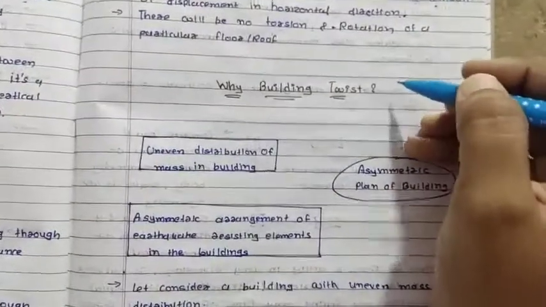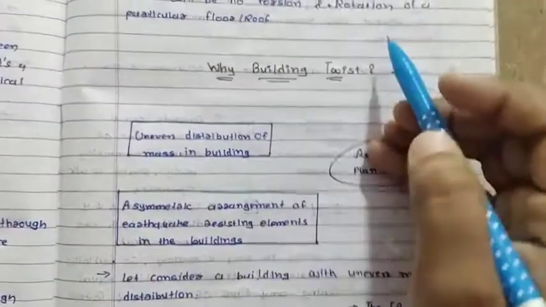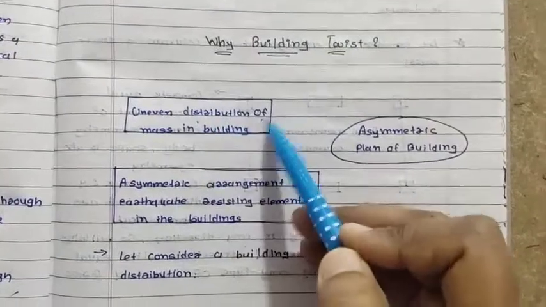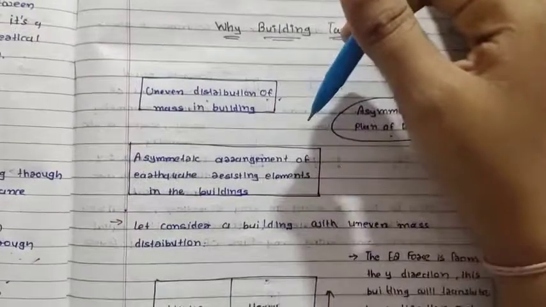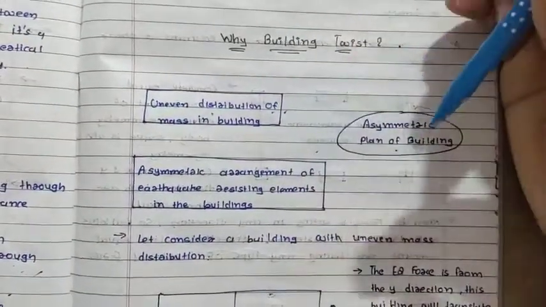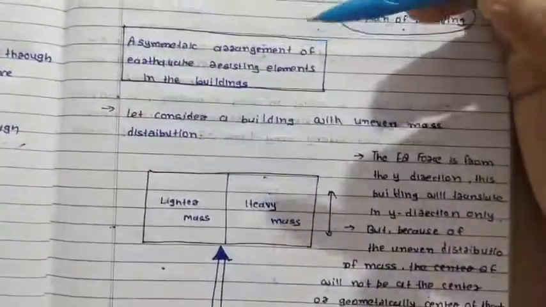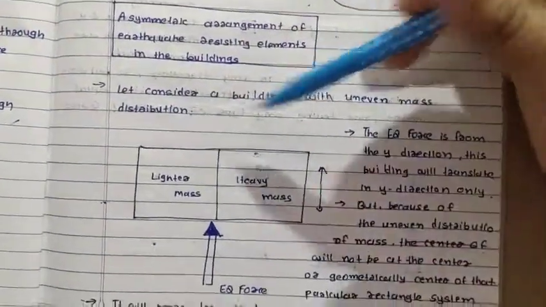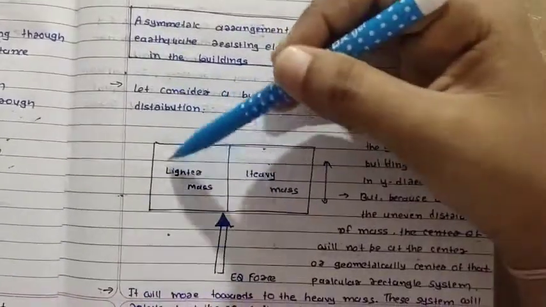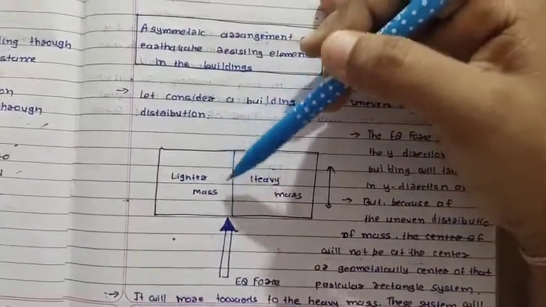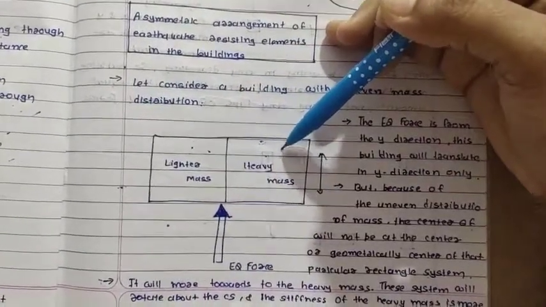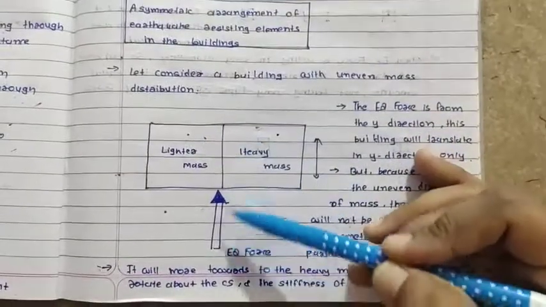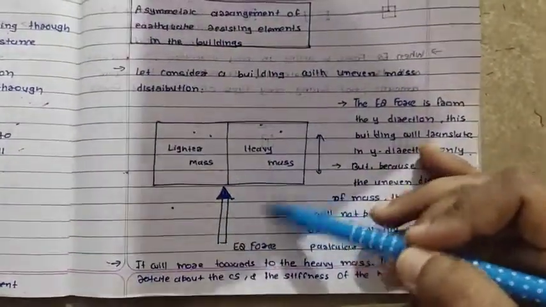Now next is why a building twists. A building twists because of uneven distribution of mass in the building, asymmetrical plan of the building, and asymmetrical arrangement of earthquake resisting elements in the building. So there are many reasons. Let us consider one building with uneven mass distribution. First, this whole building is given. Half of the building has a lighter mass and the other half has a heavy mass, and the earthquake force is in this vertical direction, vertically upward.